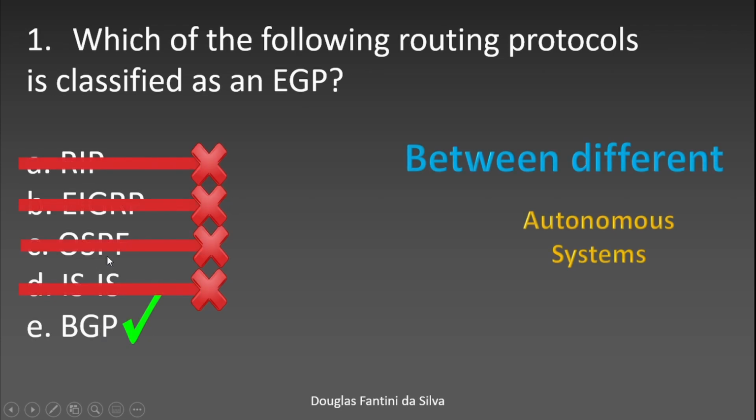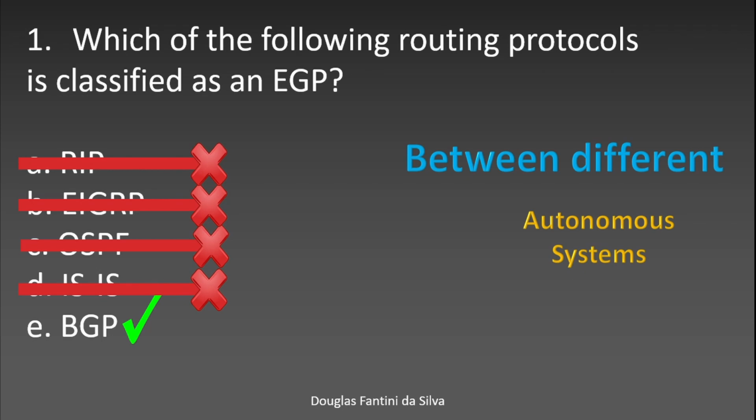So what you have to do when you're going to answer these questions is eliminate the ones you think are wrong, and what's going to remain is the correct answer. So let's do this. BGP, the Border Gateway Protocol, is an exterior gateway protocol used for communication between different autonomous systems, so different companies, for example, communicating with each other.